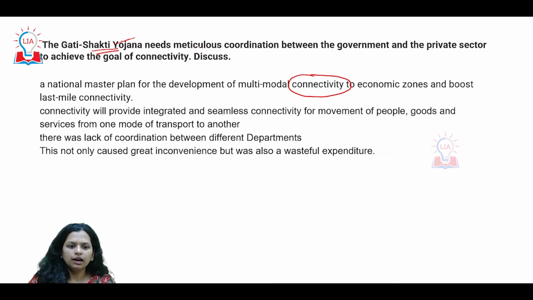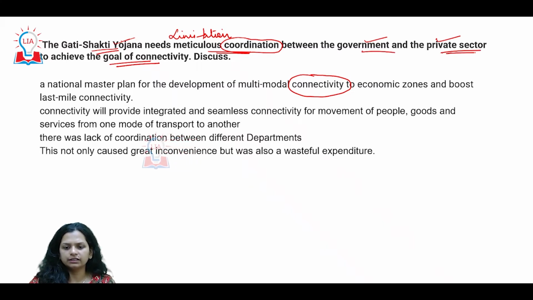All right. So here they are trying to indicate some kind of limitation or some kind of challenge that we are facing in achieving our goal of connectivity. Here we are emphasizing the need for coordination between the two main stakeholders of this particular program, this yojana, that is the government and the private sector. So according to this question, there is an acceptance of the fact that there is a challenge in this goal of connectivity because of this lack of coordination.